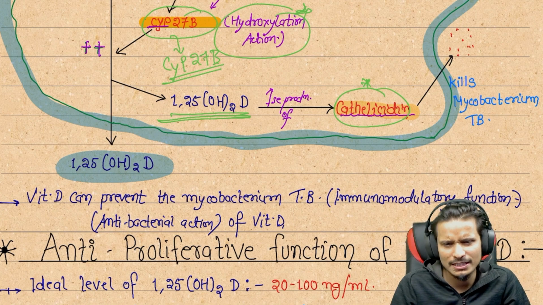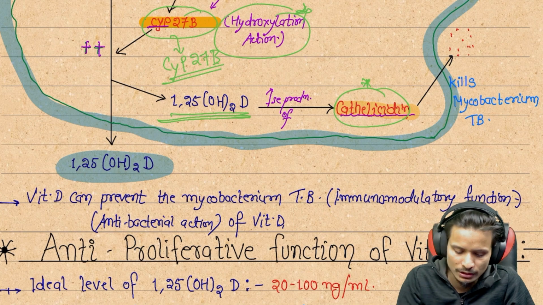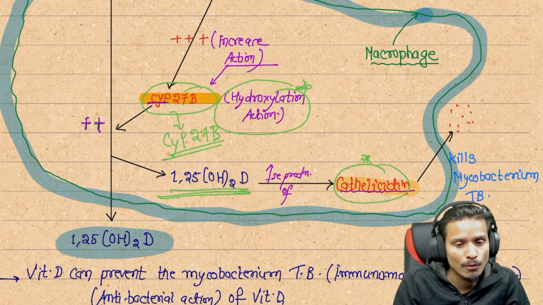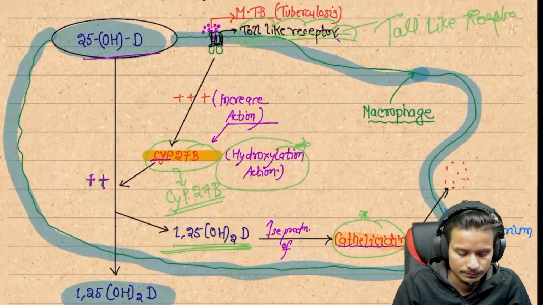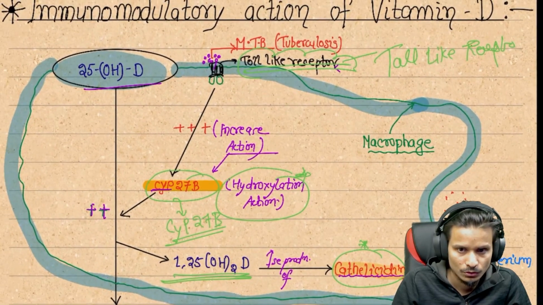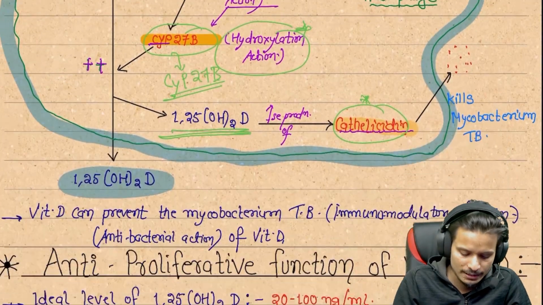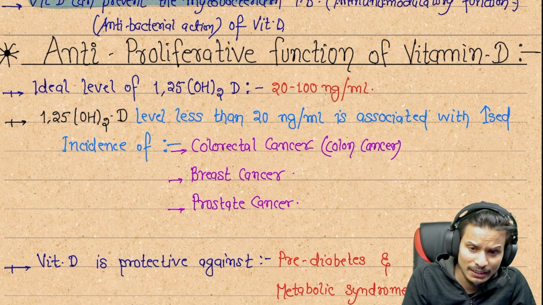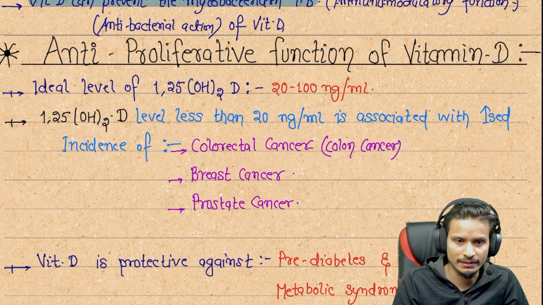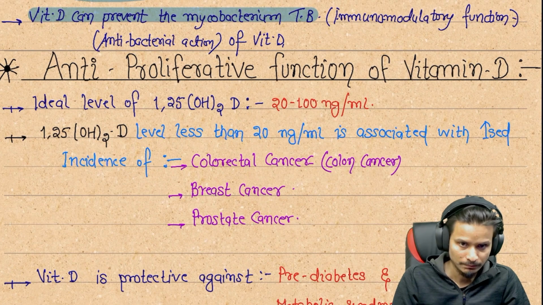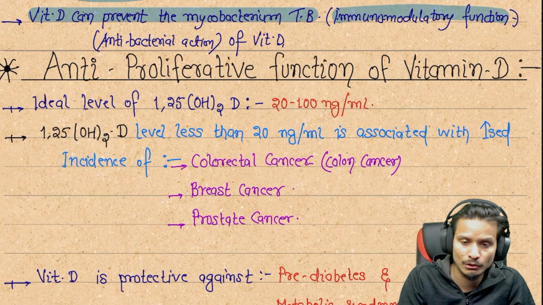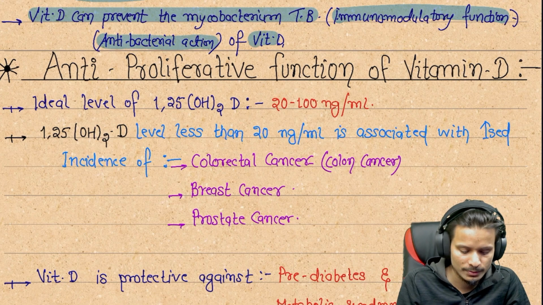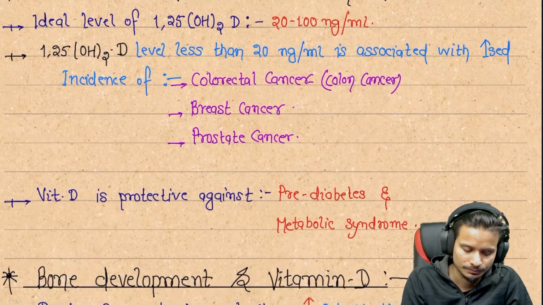It kills any pathogen, basically the Mycobacterium tuberculosis pathogen, if it enters inside the macrophages. So this is the immunomodulatory function of this vitamin. Hope you understand now. Next section we can see here: vitamin D can prevent Mycobacterium tuberculosis infection. Yes, it can prevent because of the immunomodulatory function, and it also has the antibacterial action of vitamin D.